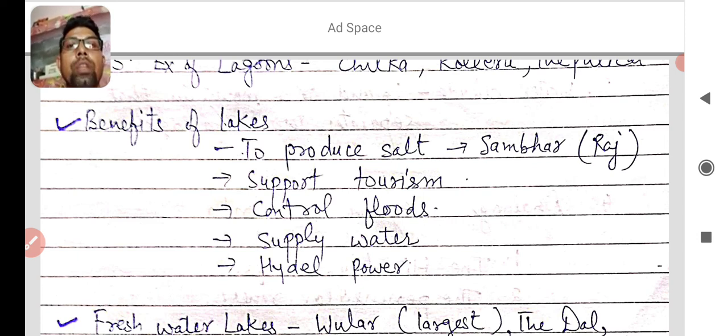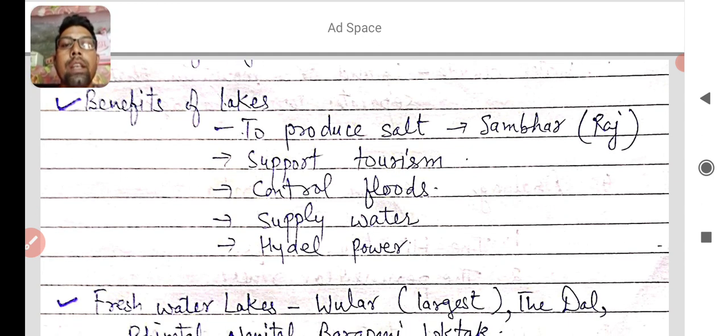And the next, supply water. Some lakes can be used for supplying water for daily use. And the next is hydel power. Hydel power is a major activity on the lakes. You can imagine or learn that electricity is produced with the water of the lake. It's known as tidal power.